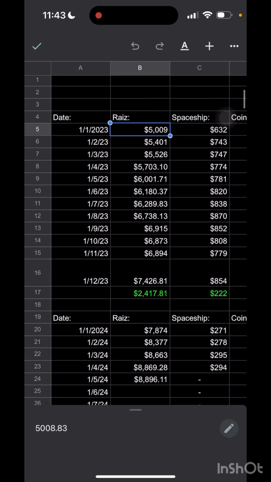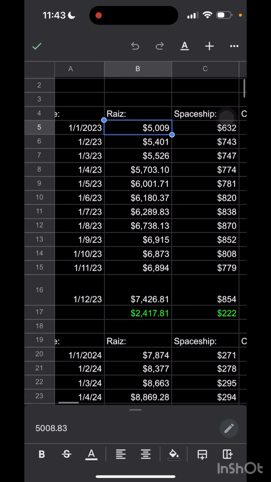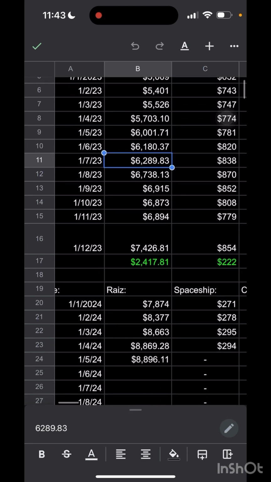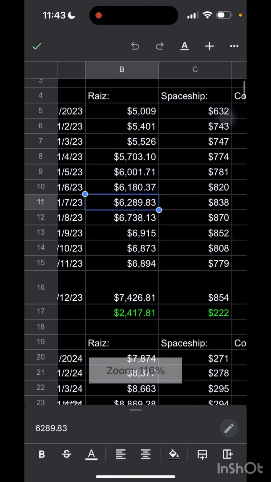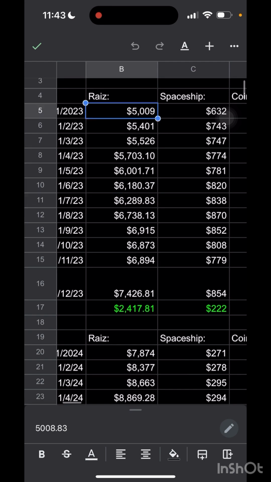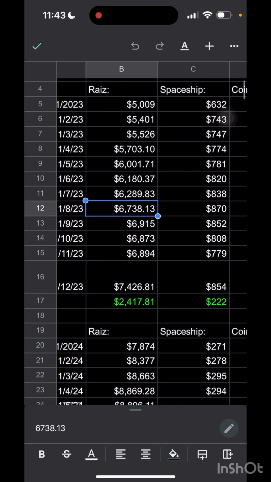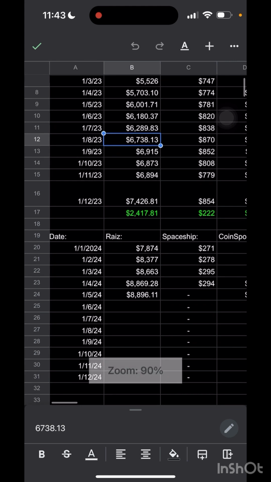It started off at just about 5K. Then we jumped up 400, went up 100, 200, 300, 100, about 100 again. We can see that the growth isn't anything crazy. It's anywhere between 100 and maybe 500 at the max. Obviously, it depends how much I invested that week or how the market did as well.